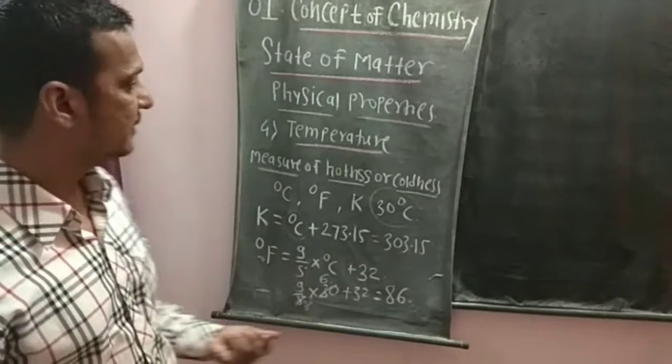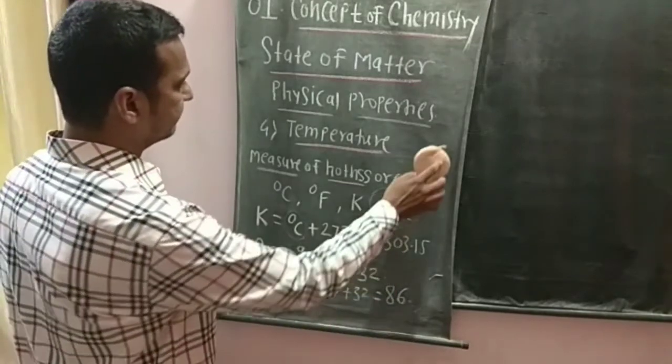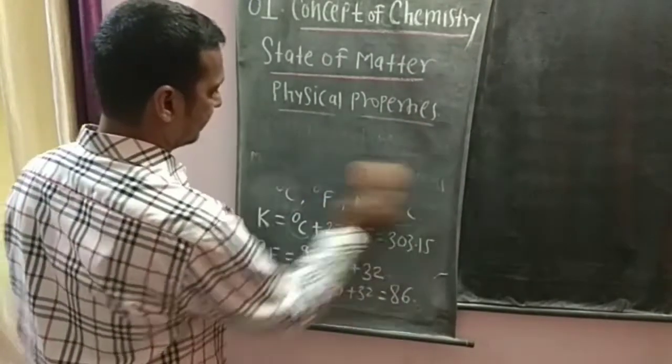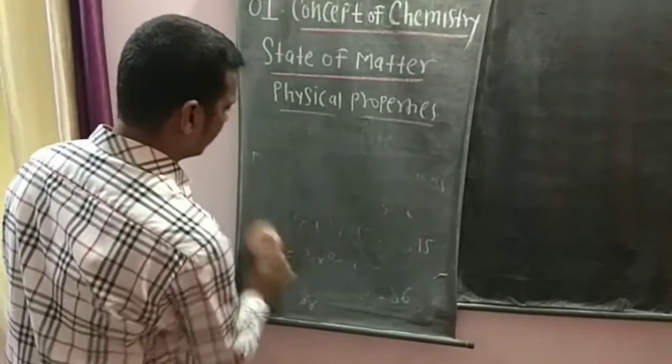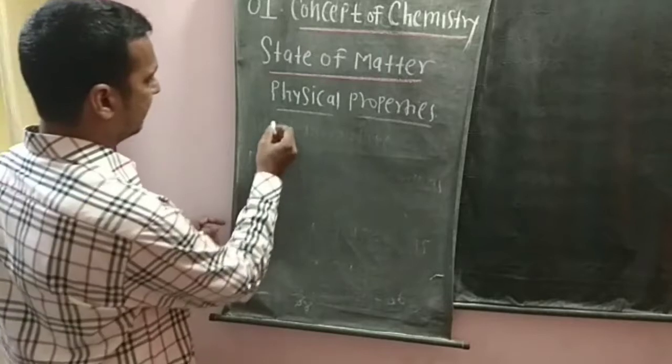Now we have the last physical property of matter, and that will be density, the fifth one.